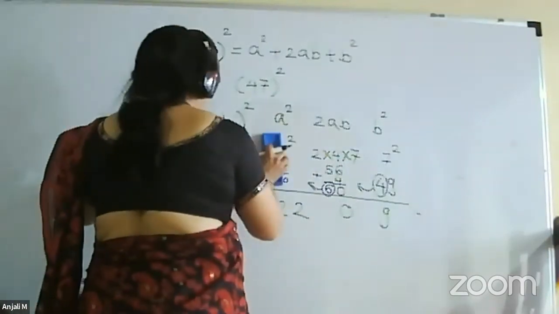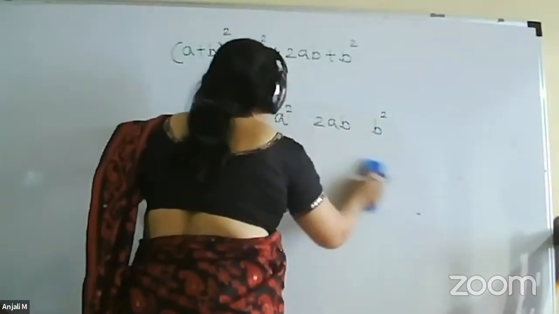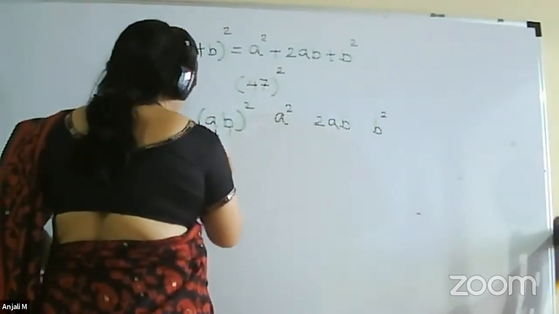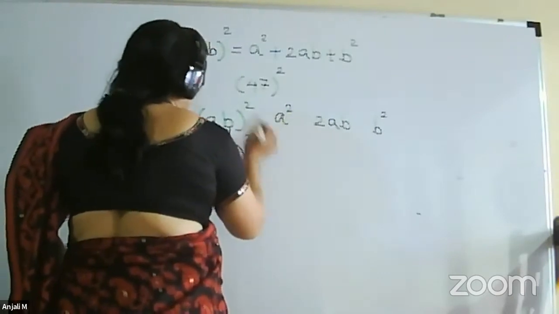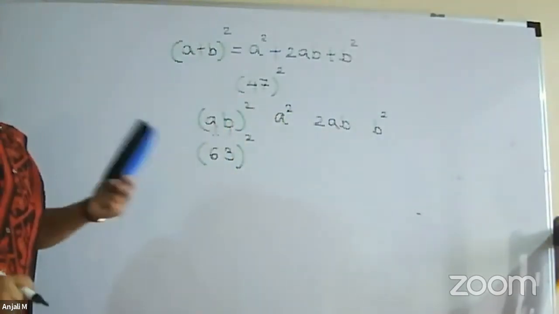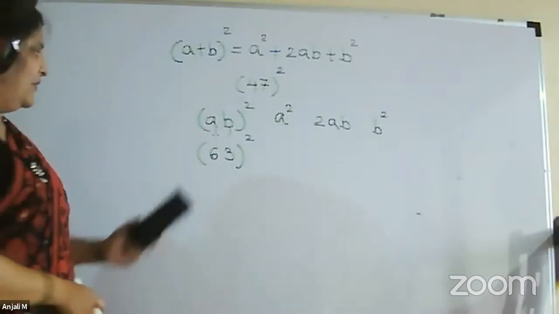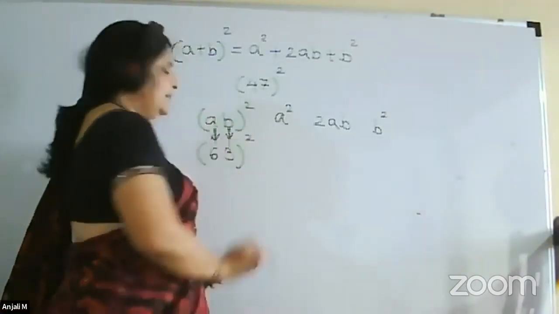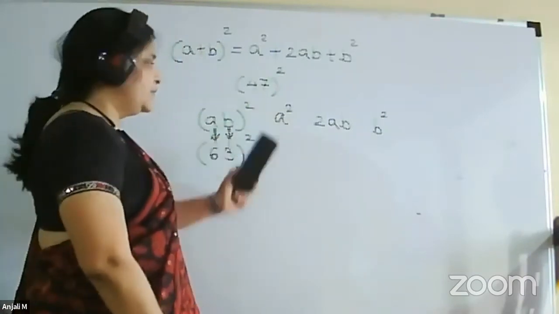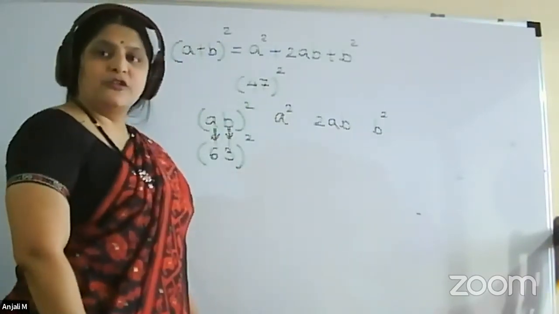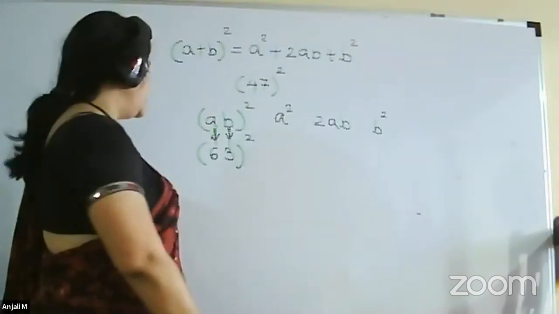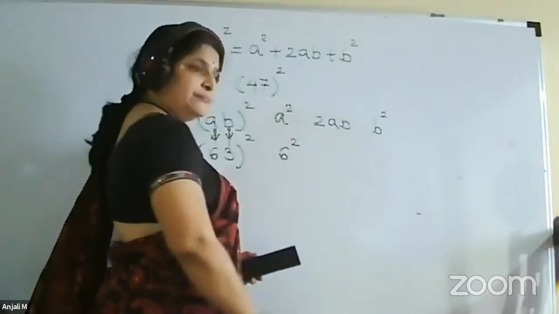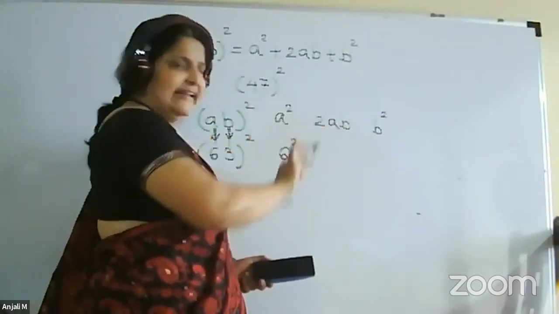Now we can have some more examples this time. Suppose you have 63 square. Use the same technique and try to do the problem now. Please do that. First, what we have to do: A will be 6 and B will be 3. Please follow the procedure. A square, so 6 square, I will write it first. Once you have the practice, you can omit these steps.